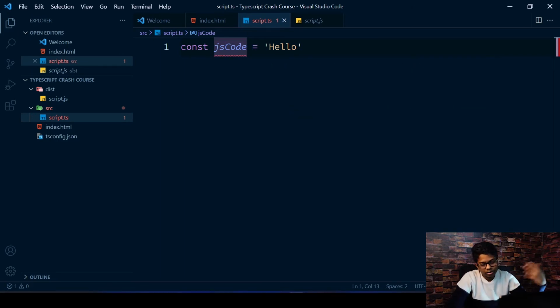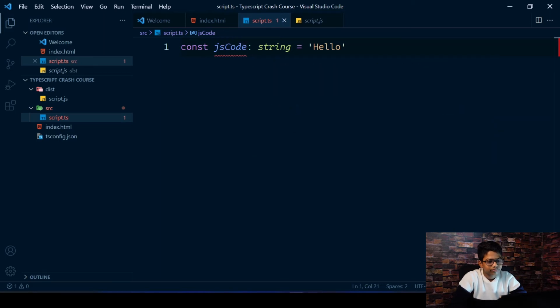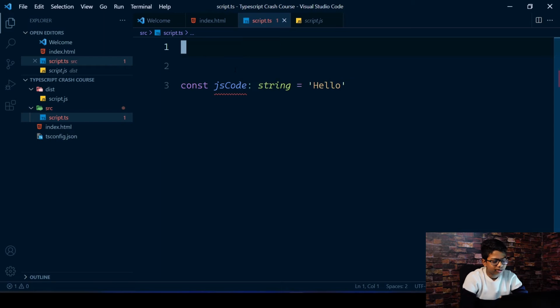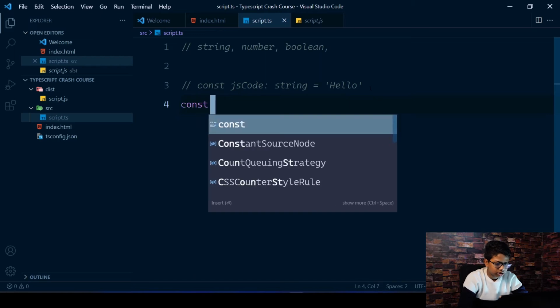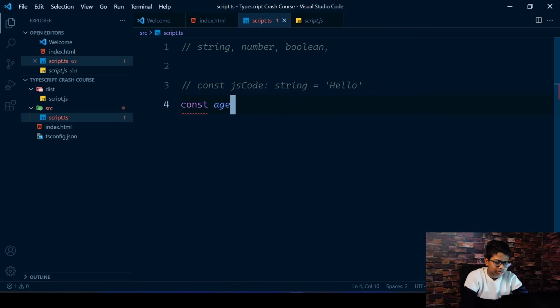Now you can tell TypeScript that this is a string if you want by putting a colon and giving in string. You can see that now it's a string. That's great. We have told TypeScript that this is a string. There are a few default, ready-made types. There's string, there's number, there's boolean, and then there are many more, like arrays and stuff. We'll cover them soon. So this is a string. Then you have const number, let's name it age, that's better, equals 13. So this is a number.